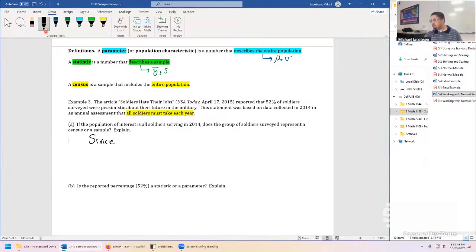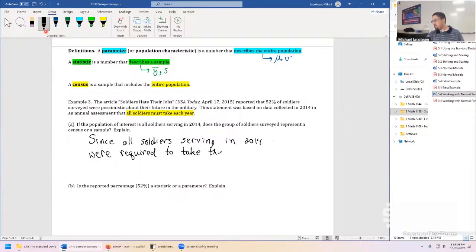Since all soldiers serving in 2014 were absolutely required, I'll just say required, to take the assessment. This is not the full story, but also the population of interest is those soldiers serving in 2014.